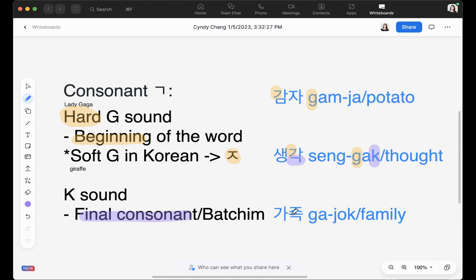Another example where both cases are used is 가족, which means family. The final consonant 받침 is again k, romanized as k, so 가족 instead of 가족. And for the first consonant g, we're romanizing with the G instead of K. So 가족, not 가족. You got this.